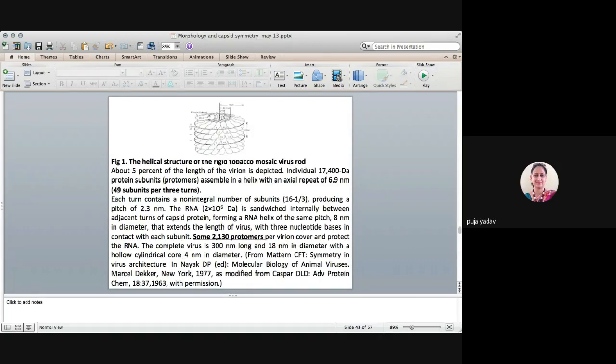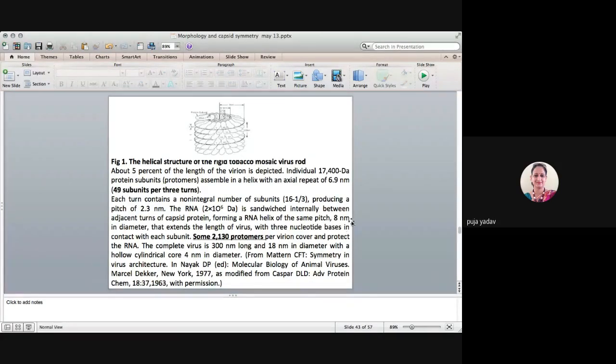So here, this is the helical structure you can see. So each turn contains a non-integral number of subunits. I told you in one turn there are three protomers, so producing a pitch of 2.3 nanometer. So here we are talking about the RNA viruses. So RNA is sandwiched internally between adjacent turns of capsid protein, forming an RNA helix of the same pitch.